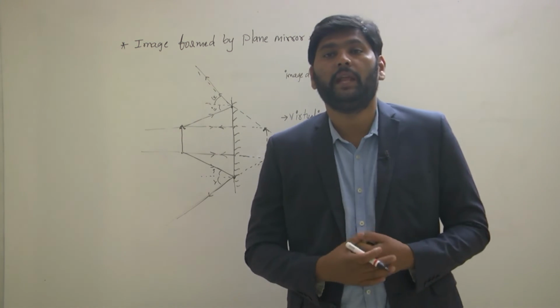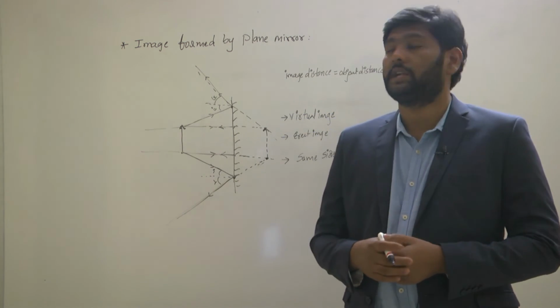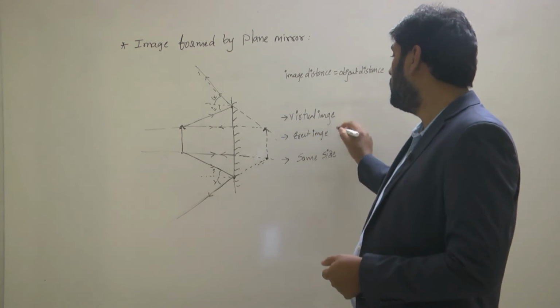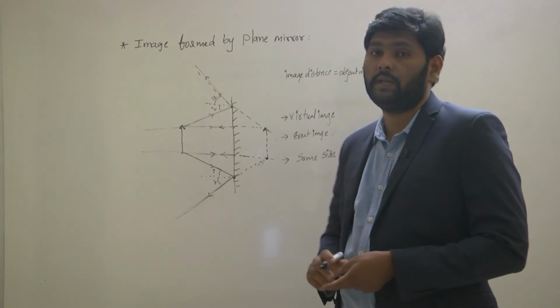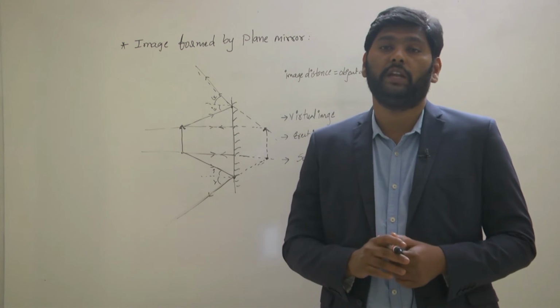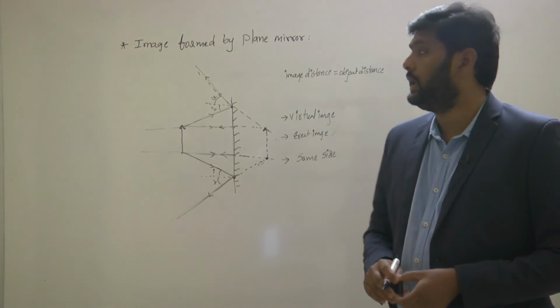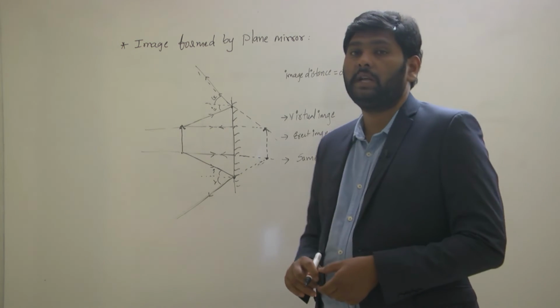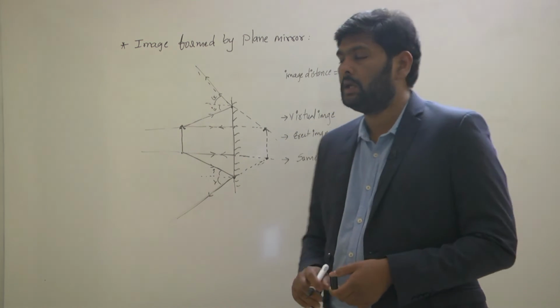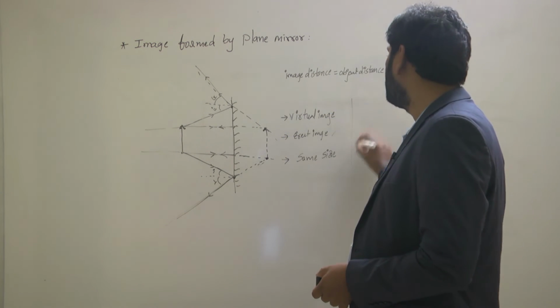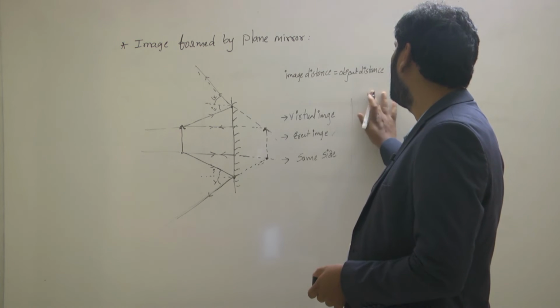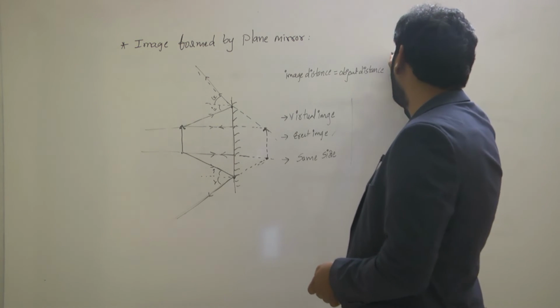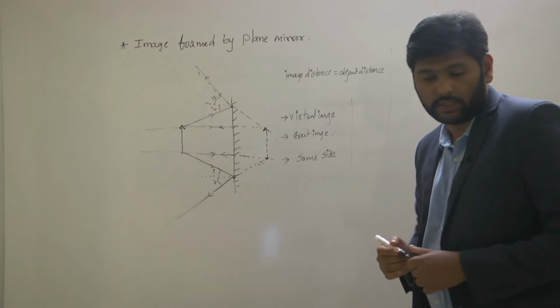Every time, the plane mirror forms which kind of image? Virtual, erect, and the same size as the object. This is the conclusion we finally have. And here one more advantage of the plane mirror is lateral inversion. Better write down lateral inversion.